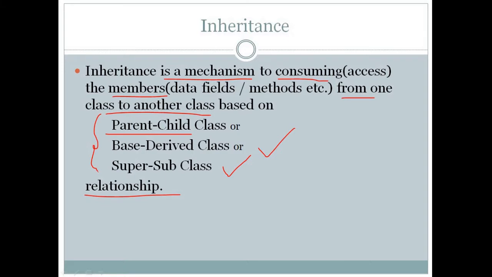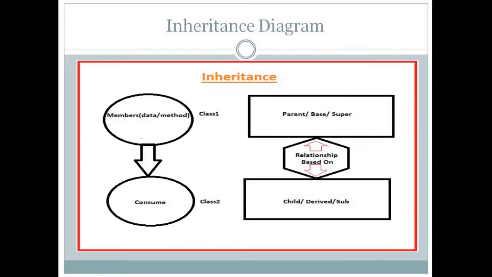So we'll see inheritance with a diagram. I have drawn a diagram regarding inheritance. I have taken class 1 and defined some members in it as the parent class. And I have taken a second class. In the second class we are consuming the data of class 1. Whatever members are there in class 1, we are consuming in class 2, based on the parent-child class relationship.